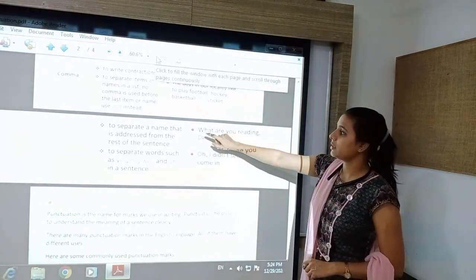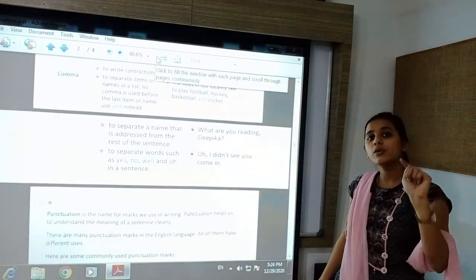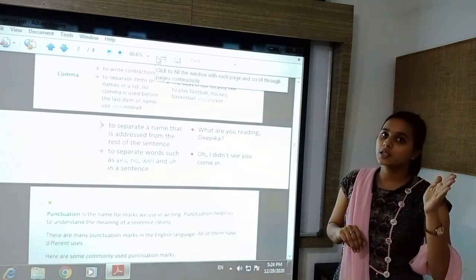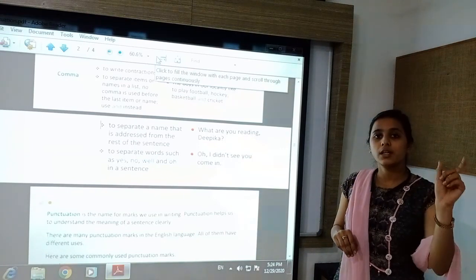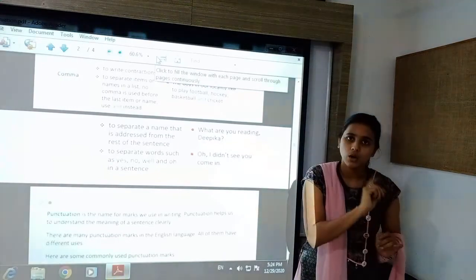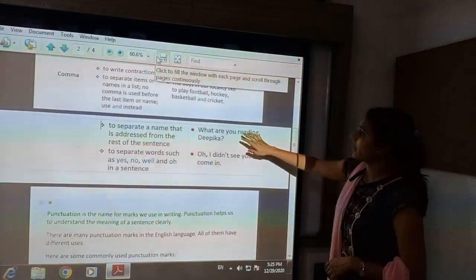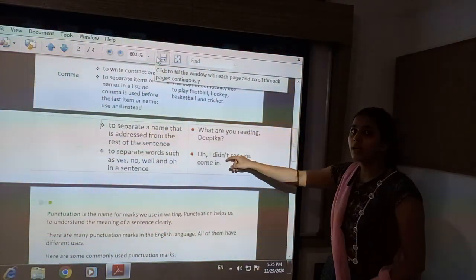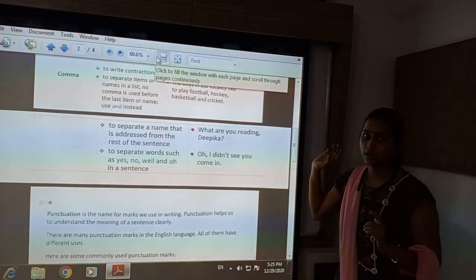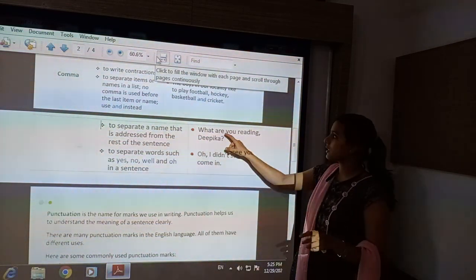So to separate the name that is addressed from the rest of the sentence, the sentence is spoken for someone, addressing someone, and if that person's name is given, to separate that name from the sentence we put a comma after the name or before the name. So you can write it like, what are you reading, comma, Deepika, or instead of this, Deepika, comma, what are you reading, question mark. Here the question mark is kept because it is an interrogative sentence.